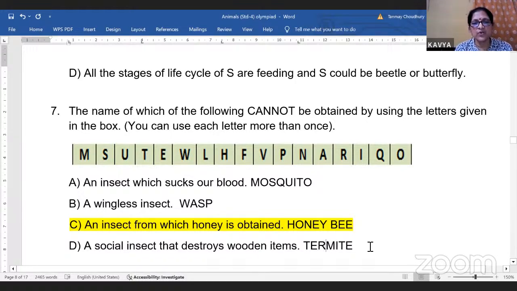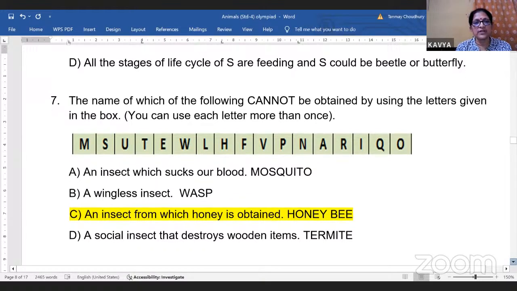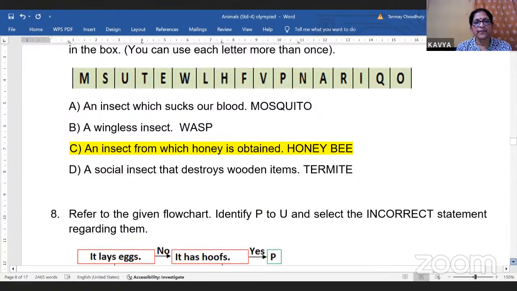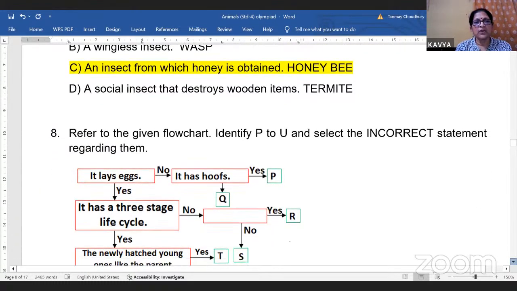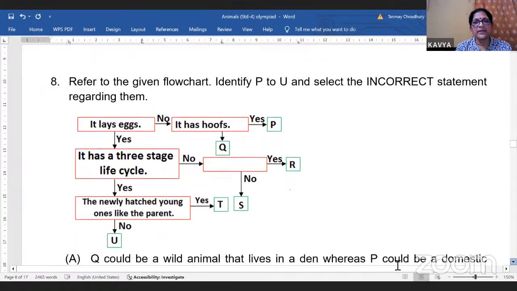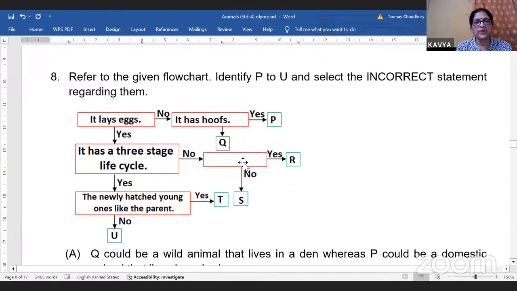Termite is a social insect, meaning insects that live in colonies. Termites, bees, ants, they're all social insects. Now here, this is a similar one, but there is something missing here. So we'll not be able to do this question. Something is missing in this blank.